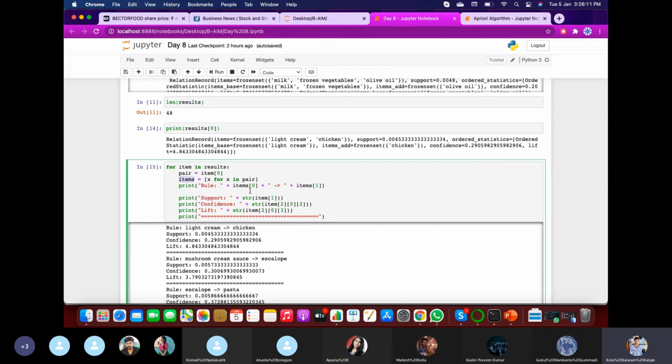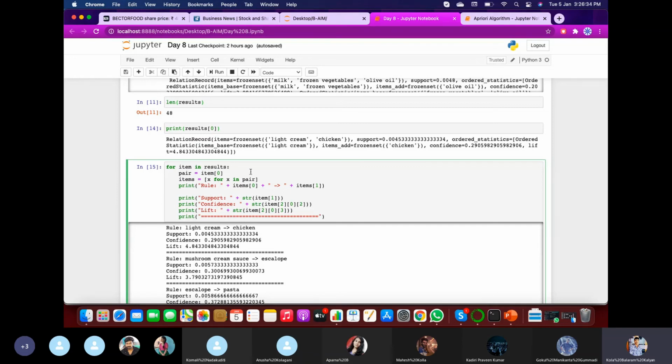So x for x says, like, the first thing needs to be considered like light ice cream, and the second thing needs to be considered like a chicken. So for that we are going to specify x for x in pair. So later you will be identifying